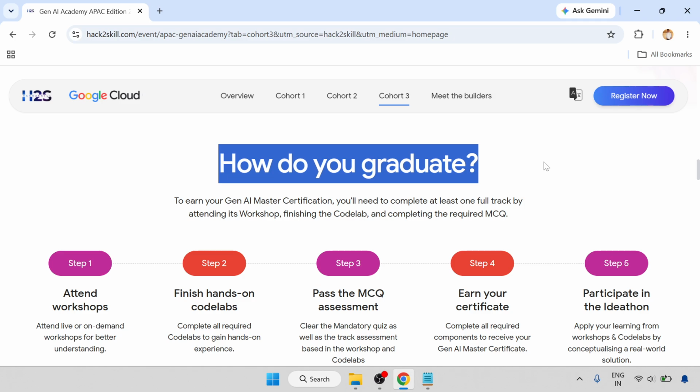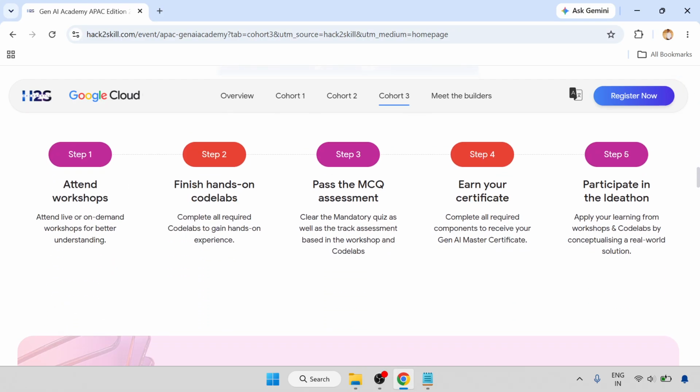So how do you graduate? Step one, attend the workshop: attend the live or on-demand workshop for better understanding. Step two, finish the hands-on code labs: complete all the required code labs to gain hands-on experience. Step three, pass the MCQ assessment: clear the mandatory quiz as well as the track assessment based on the workshop and code lab.